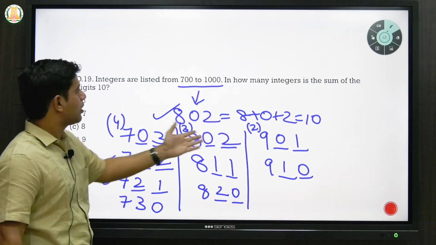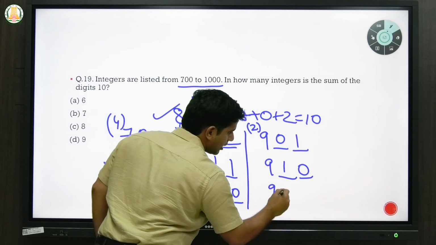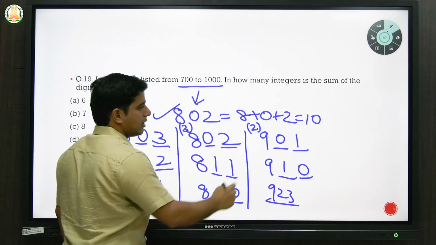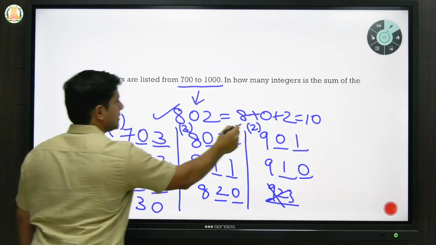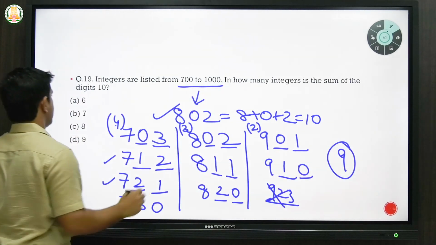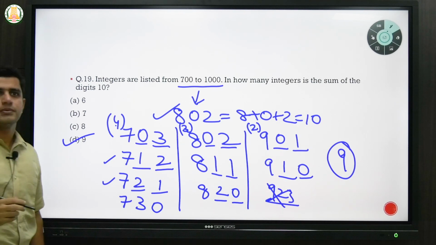Before 1000, you will not be able to get any other number, because if you increase any other digit, even if you take 923 or something, the sum exceeds 10. So this is the maximum possible for the sum to be 10. Totally you have 4 plus 3 plus 2, so 9 such numbers in the given range. So the answer will be 9. Okay, any doubt in this?